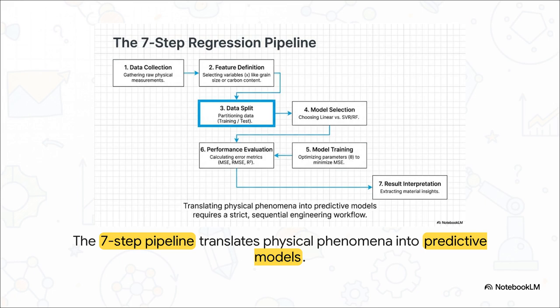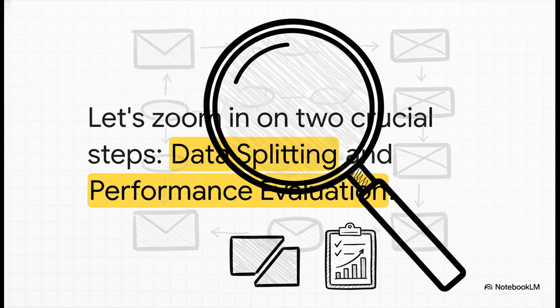You start with collecting data, then you define your features, split the data, select and train a model, evaluate how it did, and finally, the most important part, you figure out what it all means. Following this sequence is absolutely key. Now, every single step here matters, but I want to zoom in on two that can really make or break your entire project: how you split up your data and how you measure your model's performance.